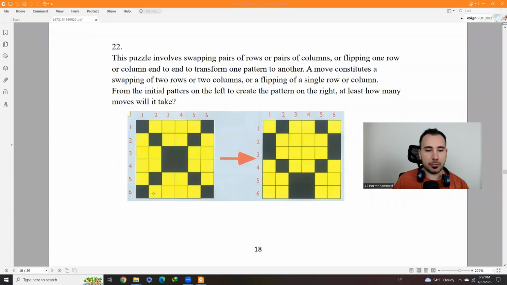For swapping, you could swap, for example, these two rows, or you could swap these two. You could also flip, from one end to the other end. This is another possible move. So at first, let's just swap this one with this one, and then this one with this one.